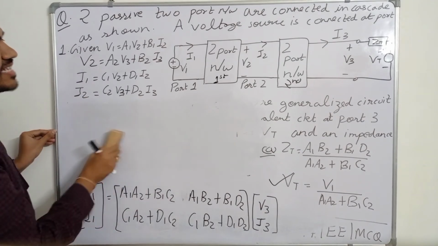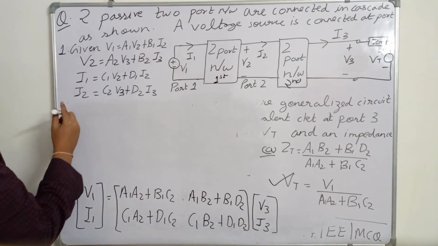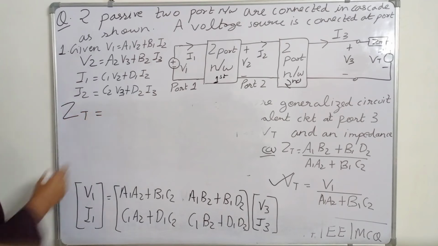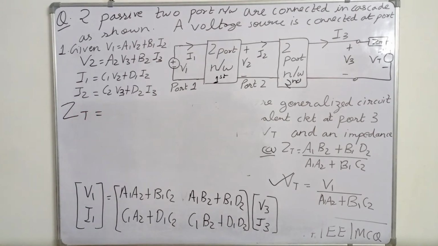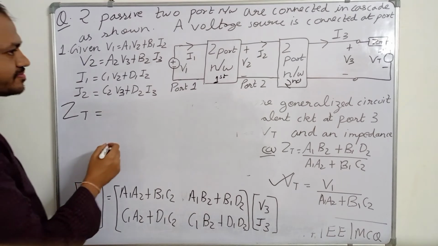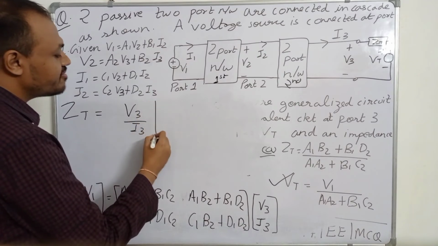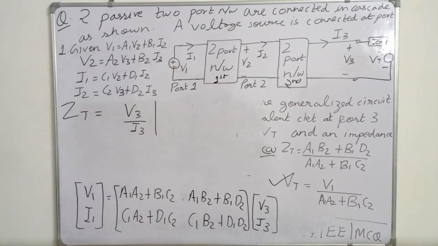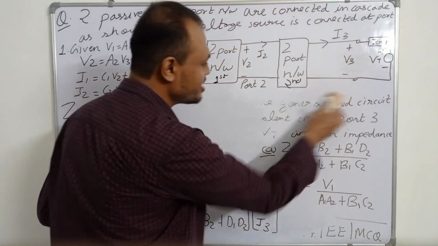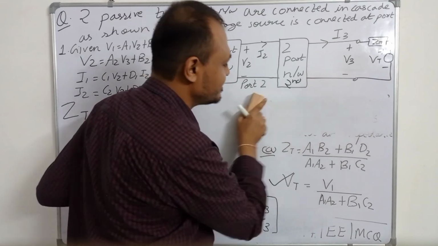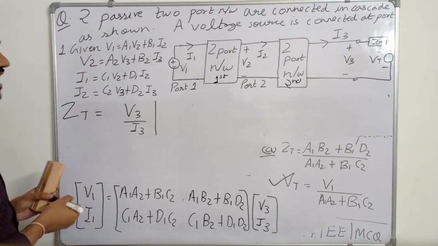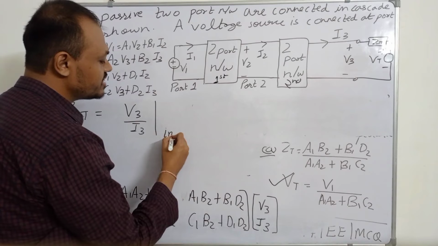Now we have to calculate the Thevenin impedance Zt. So what will be the value of Zt? Zt will be equal to V3 upon I3 when all the independent sources are 0. All the independent sources must be equal to 0 for the Thevenin impedance. So Zt is equal to V3 upon I3 when independent sources are 0.